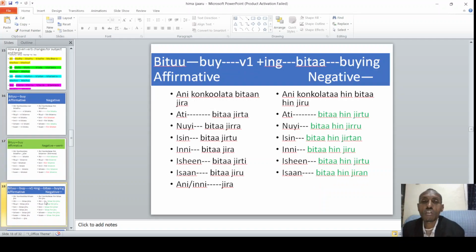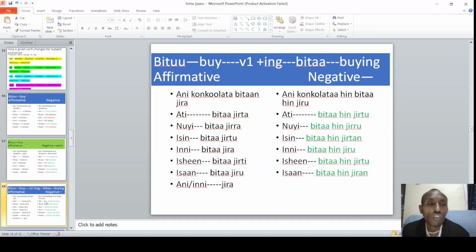The other one is what? When it is continuous, all right? For example, konkolaataa bitaan jira. I am buying a car, if you say. Ani konkolaataa bitaa hin jiru. So this is the present continuous, negative. Bitaan jiru, bitaa hin jirtan, bitaa hin jiru, bitaa hin jirtu, bitaa hin jiran.